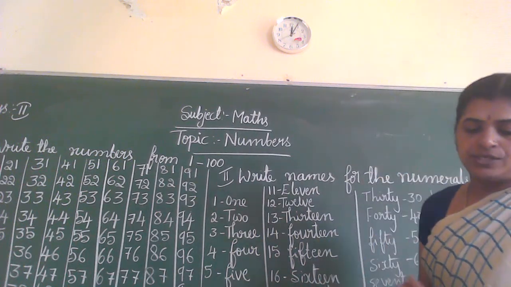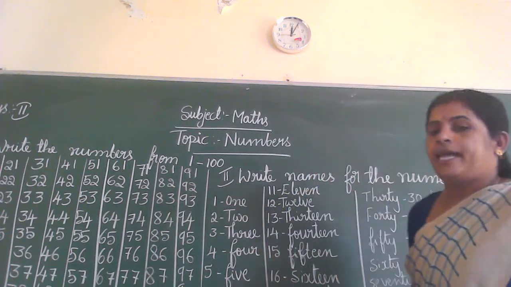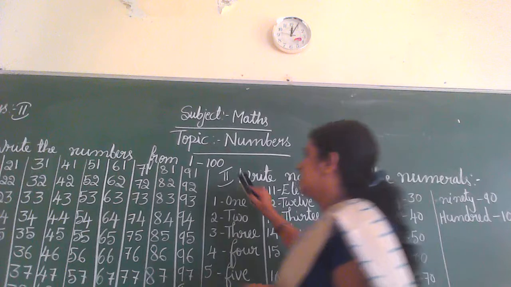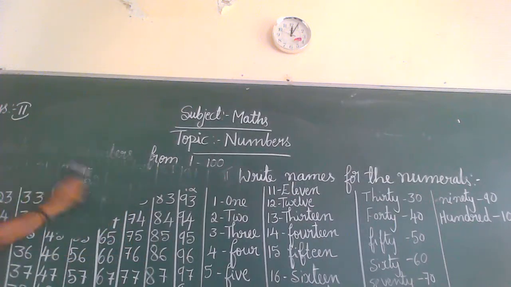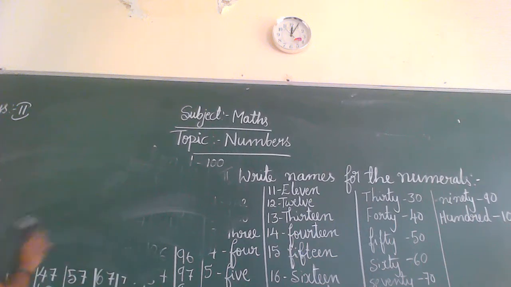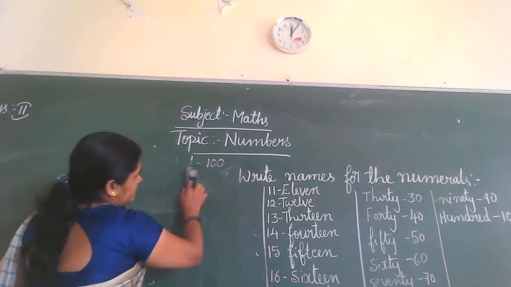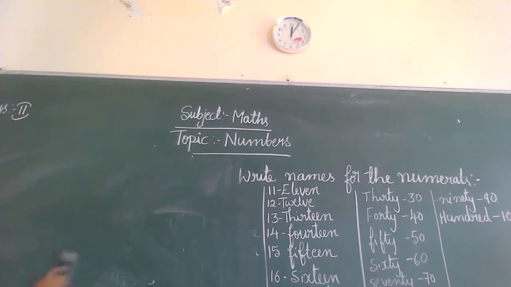Can you understand, children? Next, write the following numbers in words. I have given some numbers, and you write the number names. You can observe, children, that after you learn 1 to 20, you can write any number's name very easily.